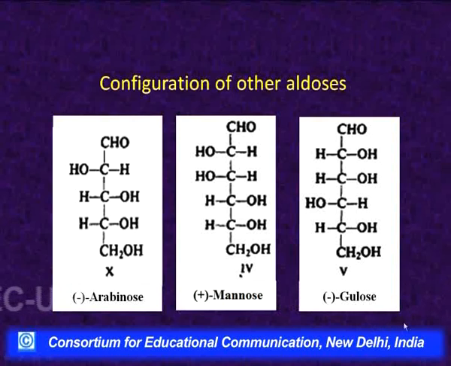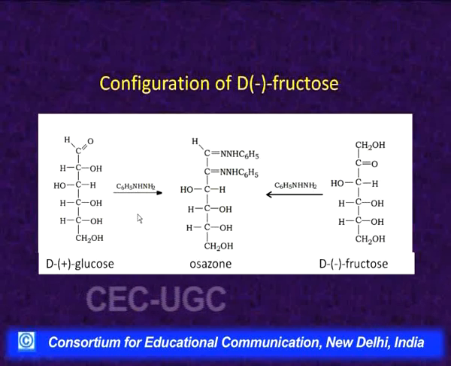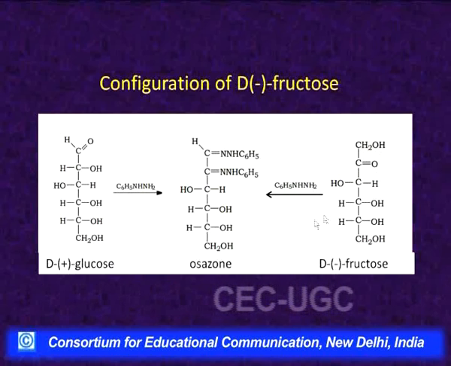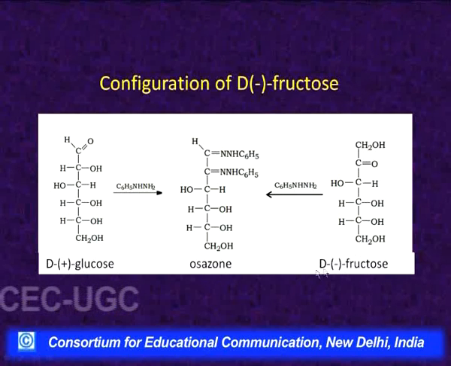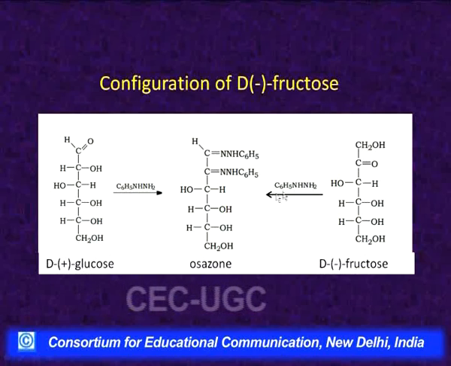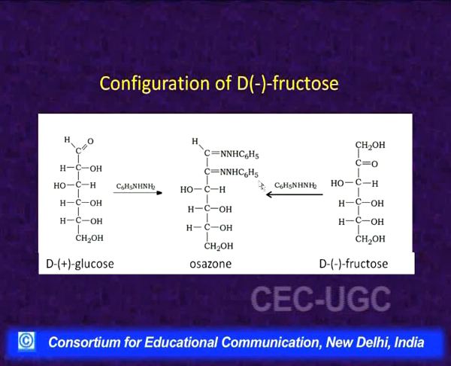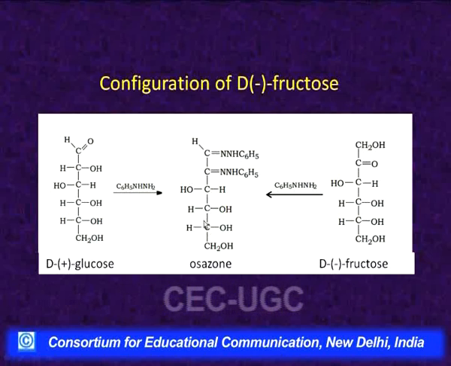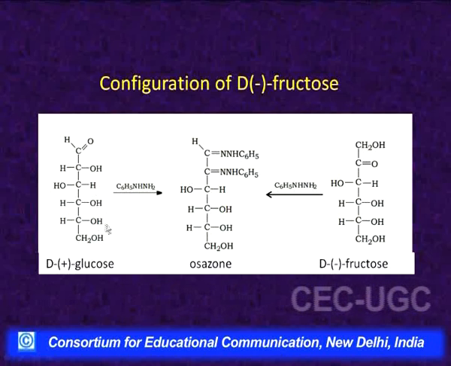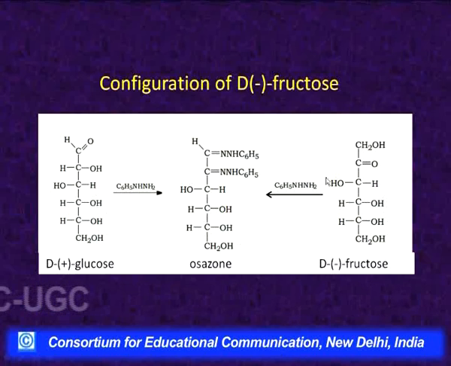Now, based on all this, the configuration of fructose was also established. We have discussed earlier that it is the same osazone which is obtained from D plus glucose or D minus fructose. Since they give the same osazone, and formation of osazone involves only carbon number 1 and 2, it means that carbon number 3, 4 and 5 in both glucose as well as fructose have the same configuration.